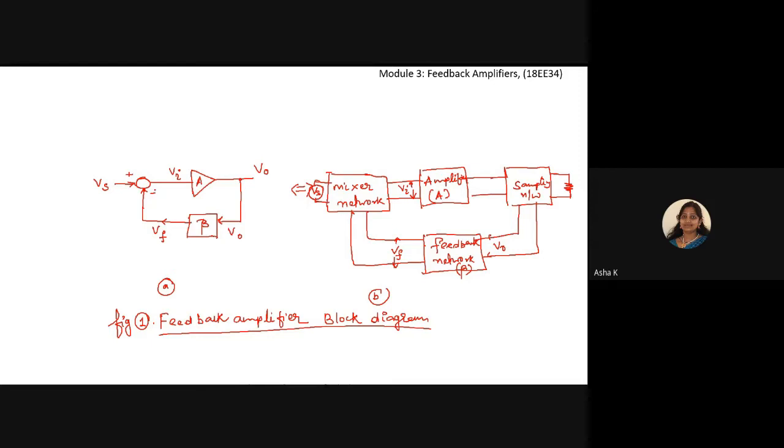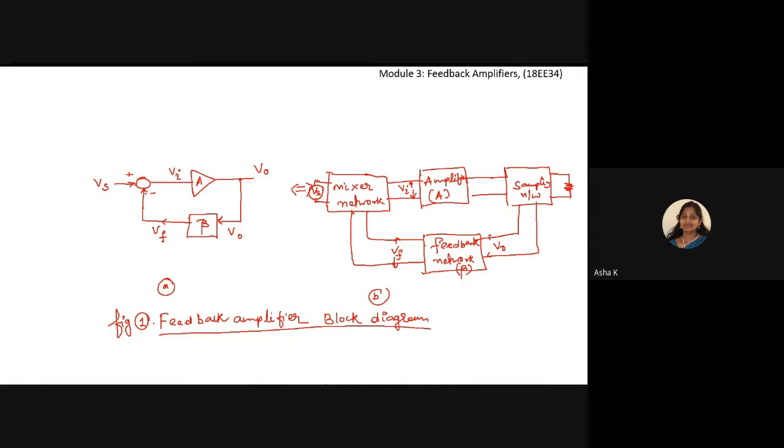Sometimes it may be positive also. An oscillator is an example of a positive feedback amplifier, whereas feedback amplifiers have more advantages when they are negative feedback amplifiers. In this module 3, chapter 2, we will discuss the negative feedback amplifier.